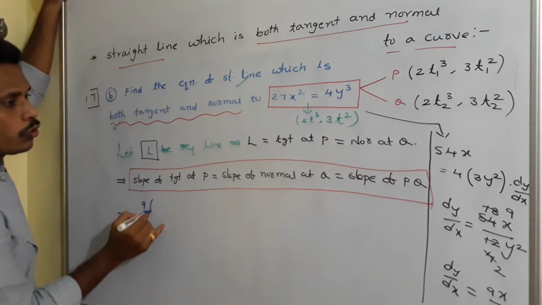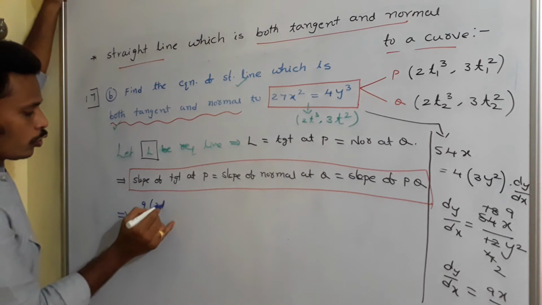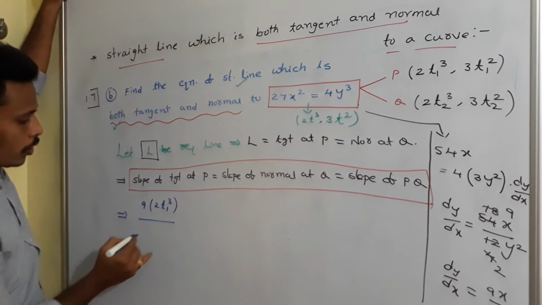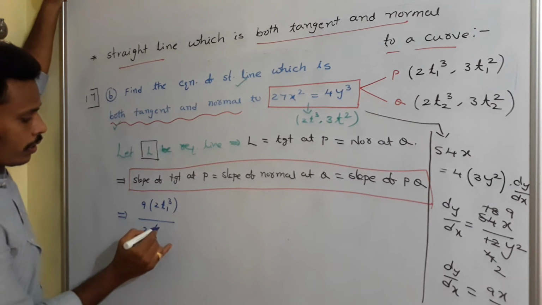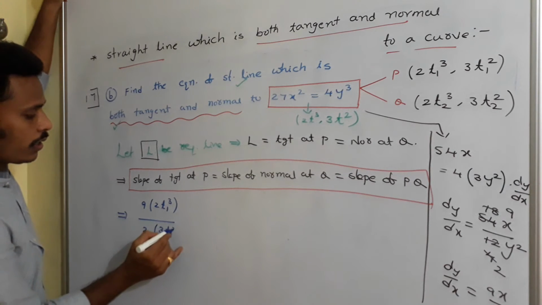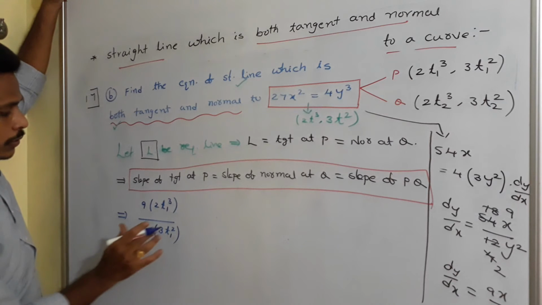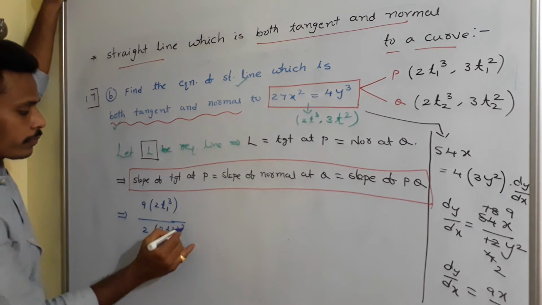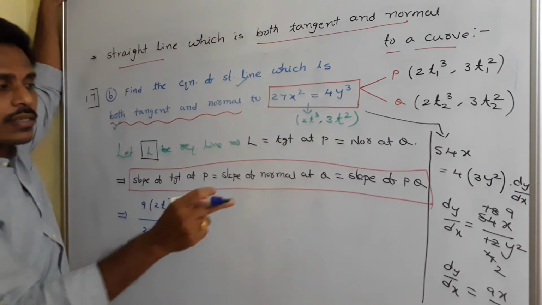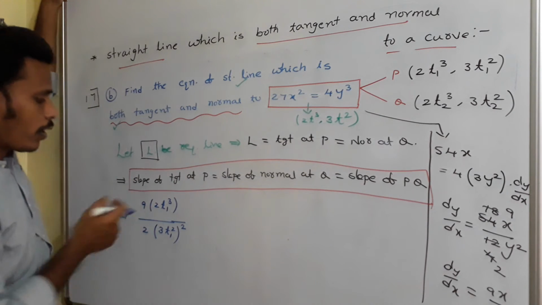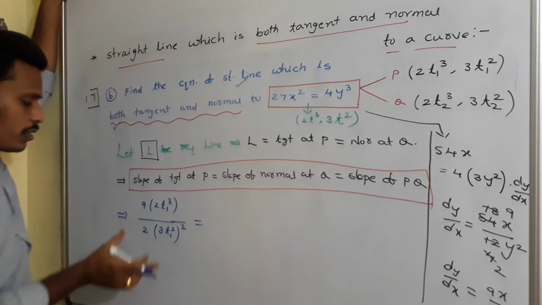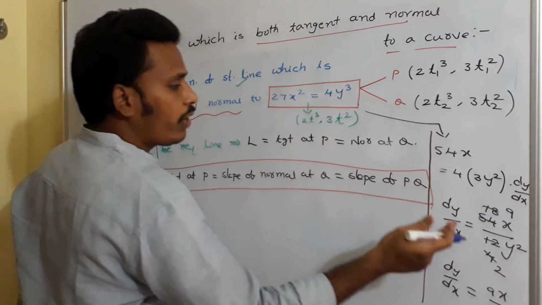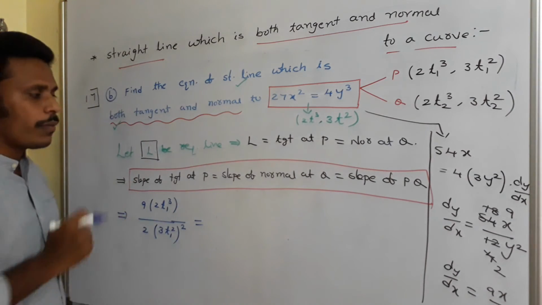So 9 into x, where x is 2t1³, divided by 2 into y², where y is 3t1², and since I have y² in the denominator, the square of that. This is the slope of tangent at P, which is dy/dx at P.